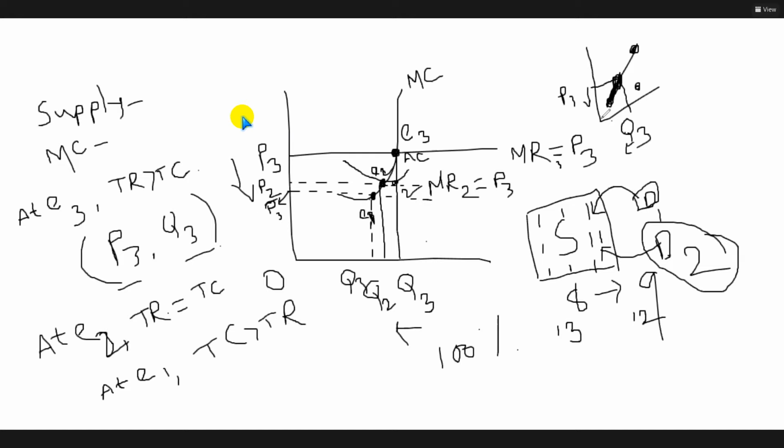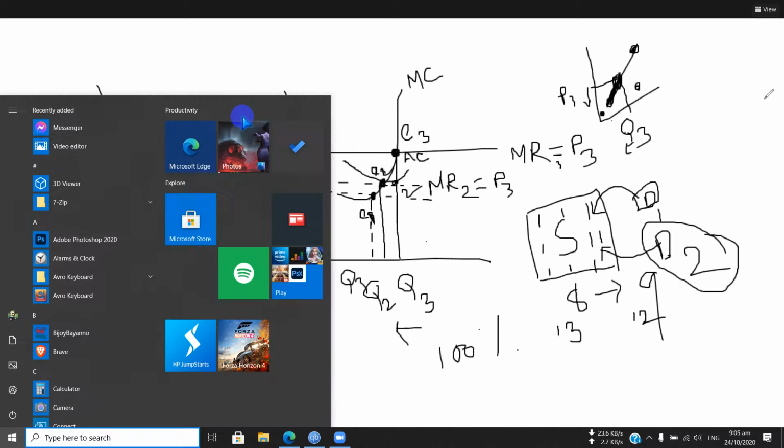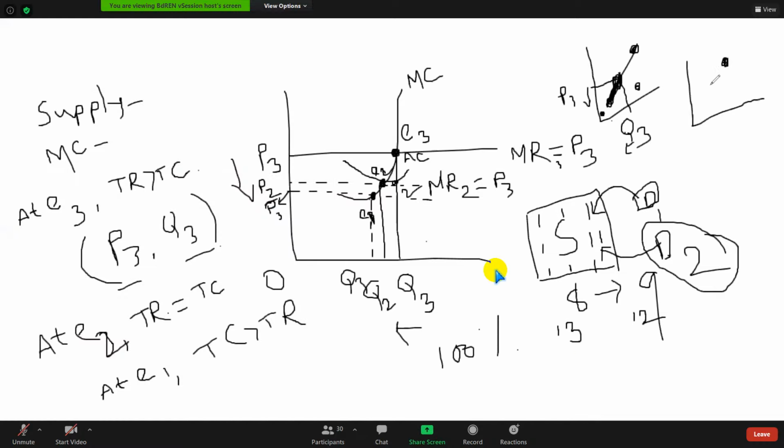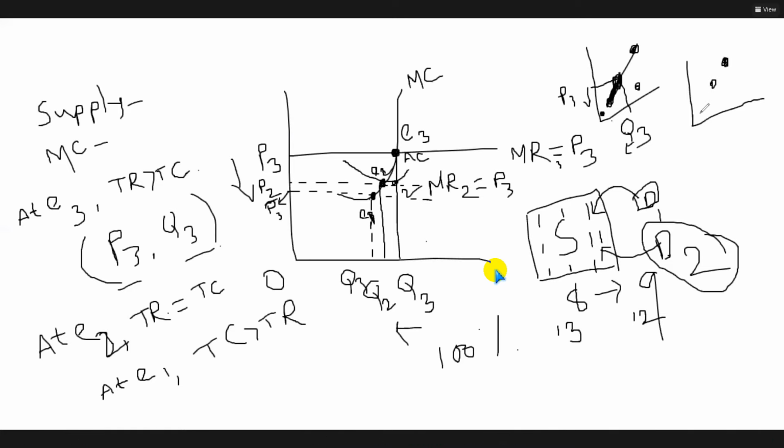Again, price decreases, quantity decreases. That means this is the third point. Still price decreases. This is the first point. Again, I am drawing. This is the first point. This is the second point. This is the third point. So if we join these three points, this is an upward sloping diagram. Is it a supply curve? If price is on the vertical axis and quantity is on the horizontal axis, then we can say that yes, it is.